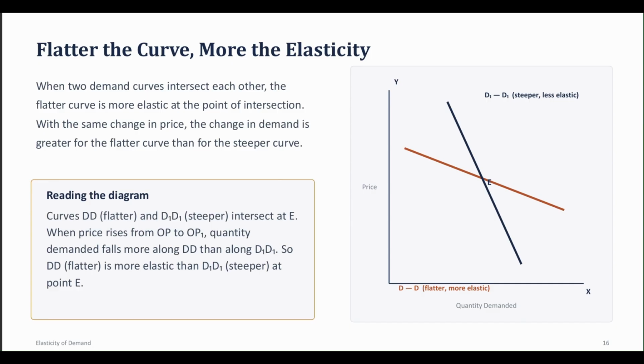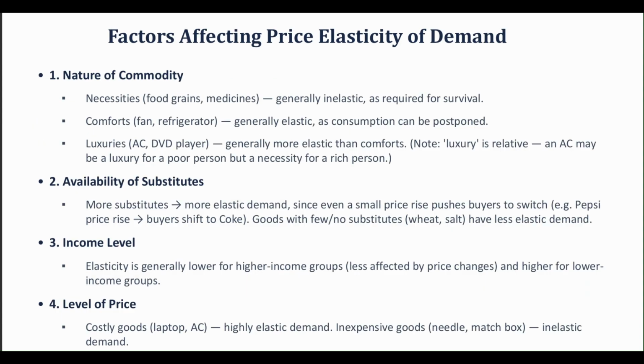Remember this, that flatter the curve, more would be the elasticity. Which curve is flatter? So here DD is flatter, and if I say it to be D1 D1, it is steeper. Okay. So if your curve is flatter, it is going to be more elastic as compared to the steeper curve. Okay, you just have to remember this here.